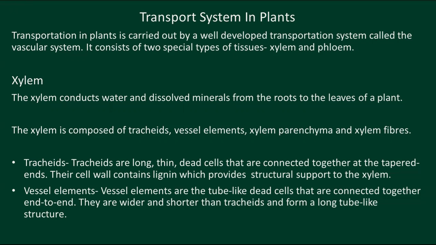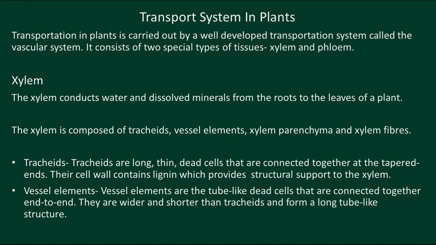The xylem is composed of tracheids, vessel elements, xylem parenchyma, and xylem fibers. Now we are going to discuss one by one what tissues the xylem is composed of. First, tracheids.